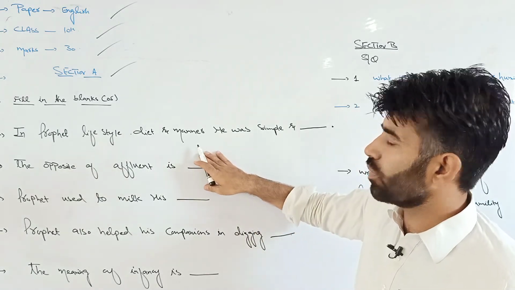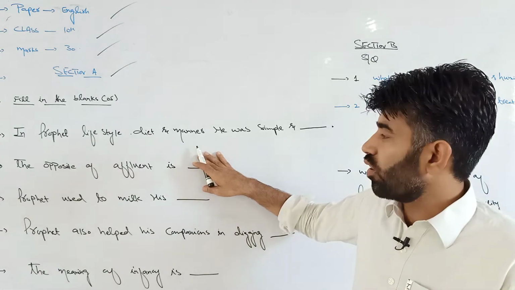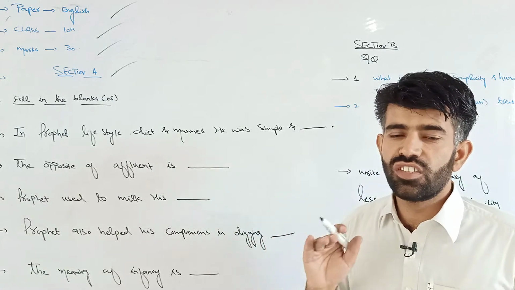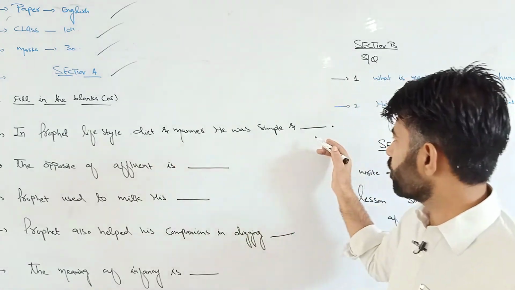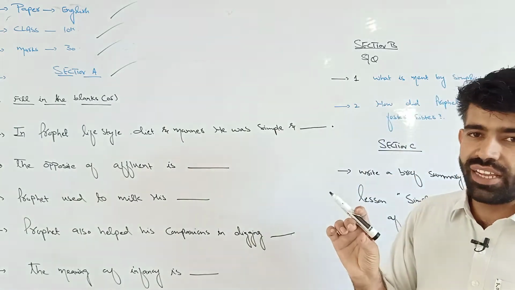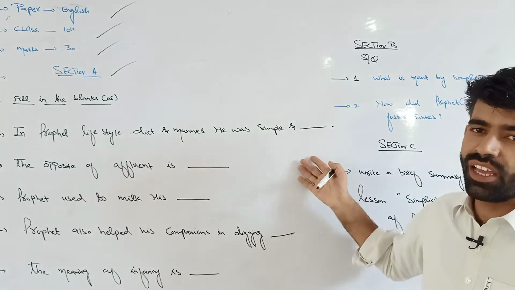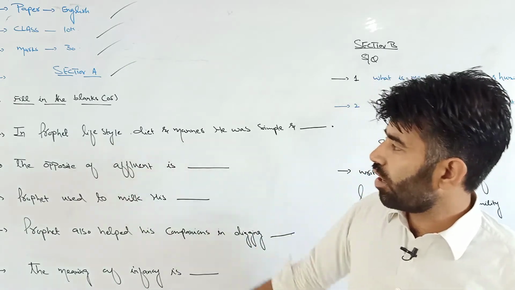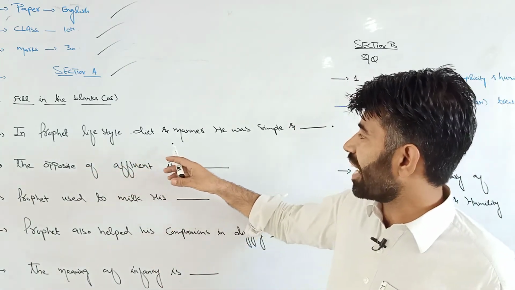So you must be 100% clear about every line, every sentence of the chapter that we have read so far. Here you have the objectives where a word is missing from the line, and you have to fill the blank with that missing word. The first MCQ is the Prophet's lifestyle, diet and manners.